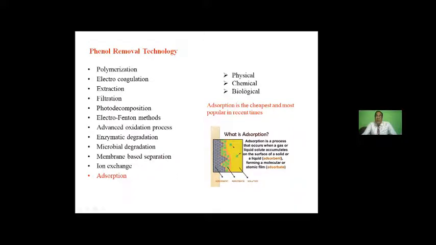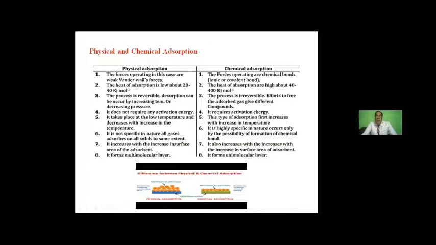They are physical, chemical, and biological. But what we had chosen is adsorption, because adsorption is the cheapest and most popular in recent times. Adsorption means a process that occurs when a gas or liquid accumulates on the surface of a solid or liquid. This is basically a surface phenomenon, so that the phenol molecules will get adsorbed on the solid surface. It can be physical or chemical.